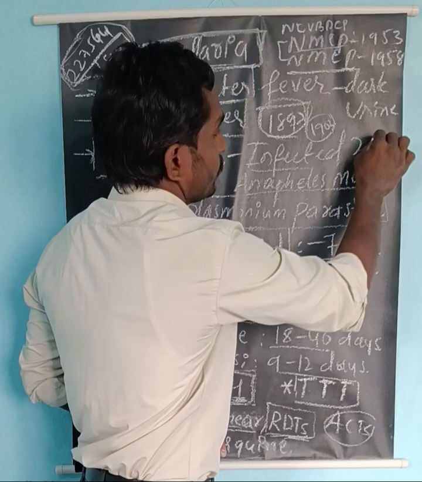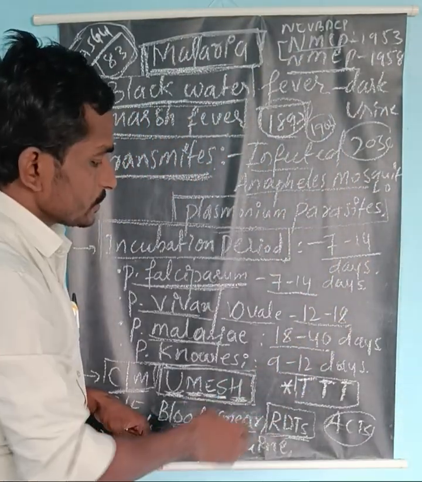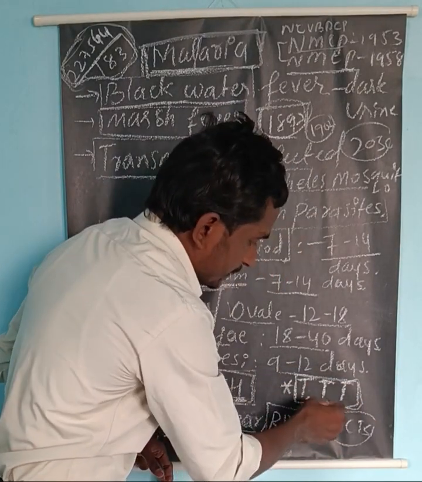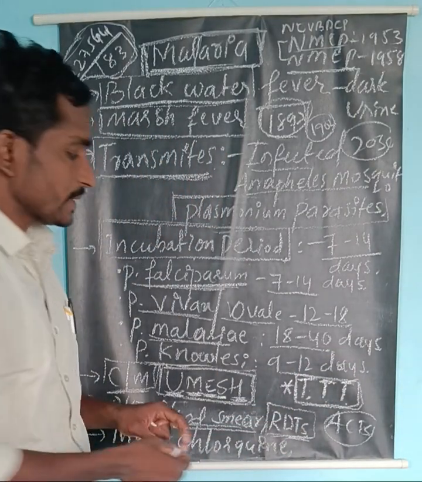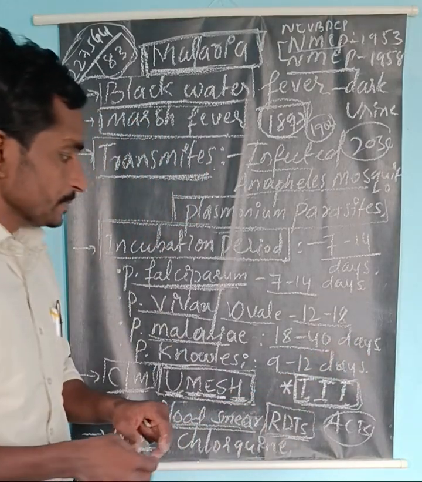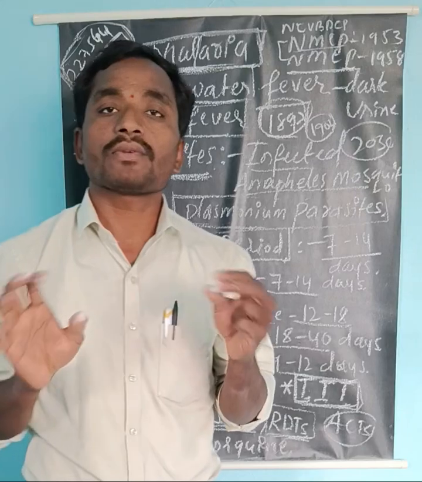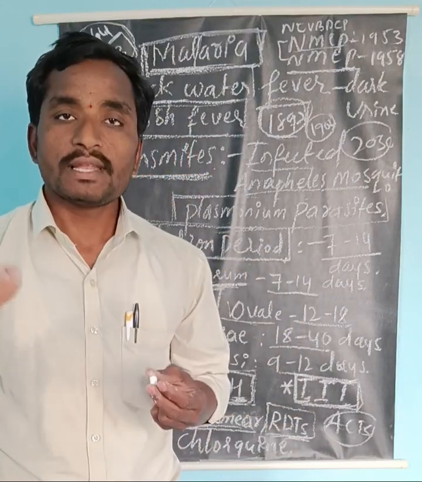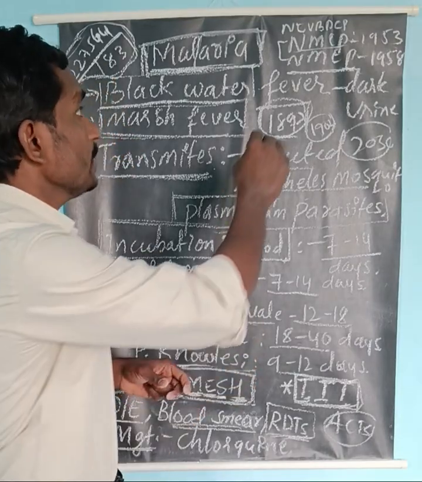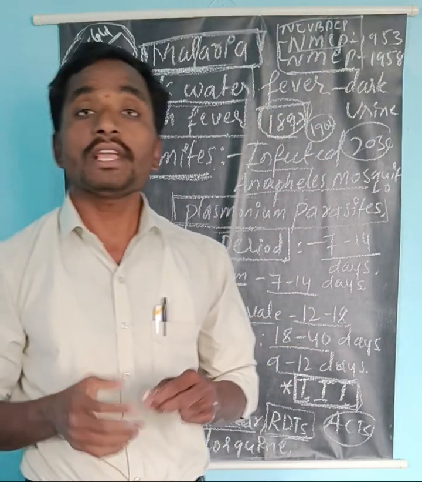The target is by 2030. All malarial programs of the government of India work under the TTT strategy, that is test, treat, and track, as well as doing surveys to eliminate malaria from the country. This is the clear-cut information regarding what actions the government of India has taken. Now come to the complications of malaria.